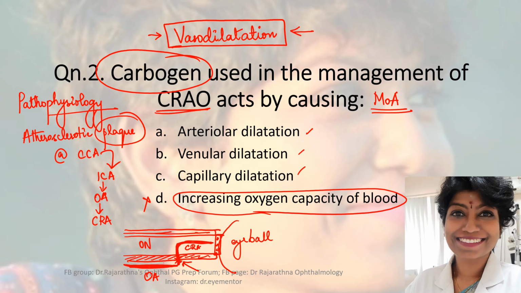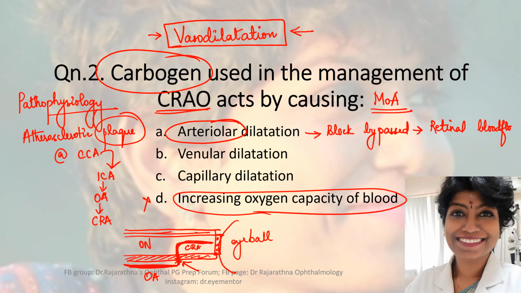So that's an artery or an arteriole that gets blocked. So we would want to dilate that artery or arteriole. That way, this block gets bypassed and the retinal blood flow is resumed. Does that make sense to all of you? Yes. So that is the premise behind using Carbogen, making the patient inhale Carbogen in the emergency management of CRAO. Now that that's done, let's move to question number 3.